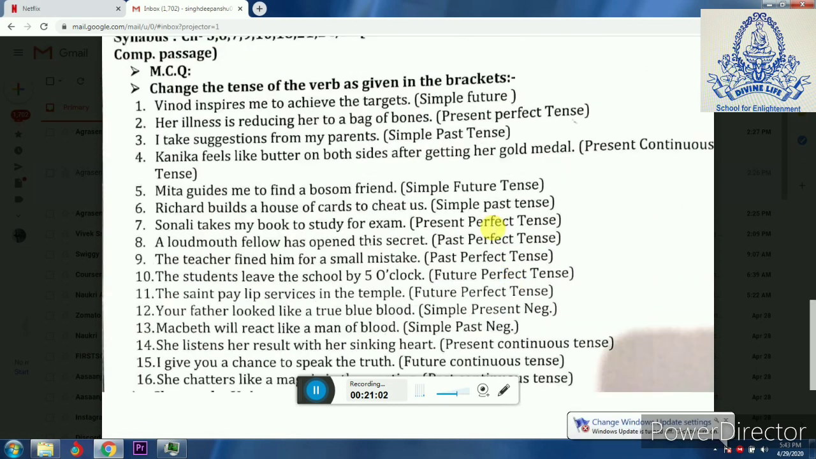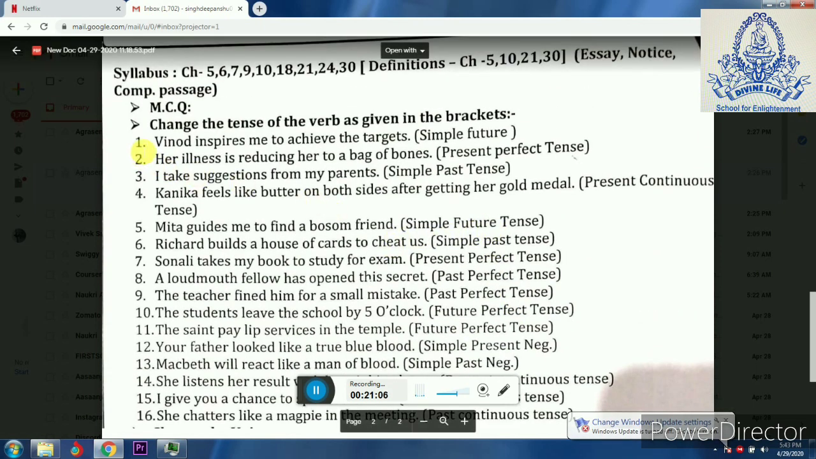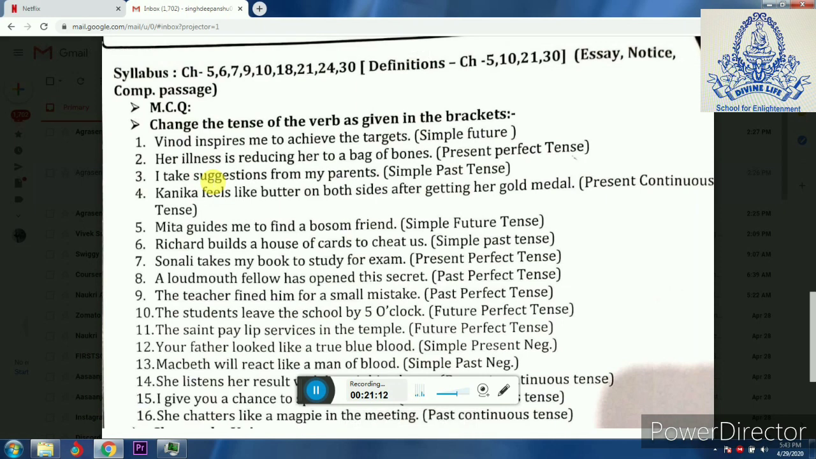Now here I am going to give you one exercise. Two examples I am going to solve for you. You don't have this kind of exercise in King's Grammar, but you have this kind of exercise in exams also. You have to change the tense of the verb according to the brackets given in the sentence.